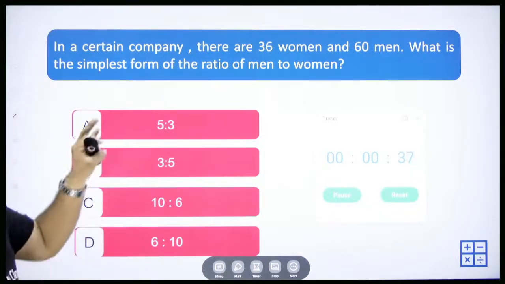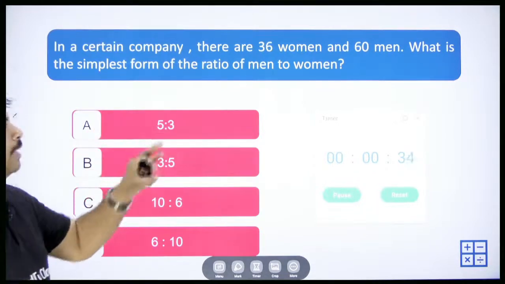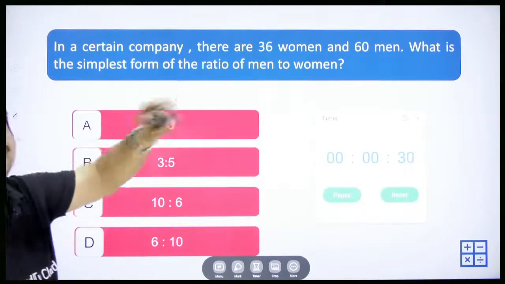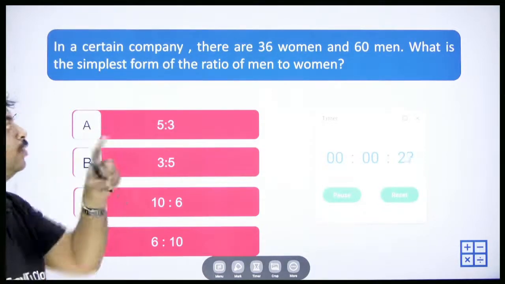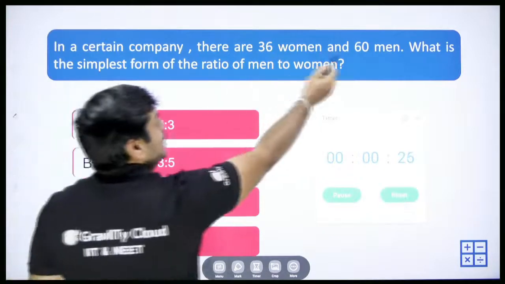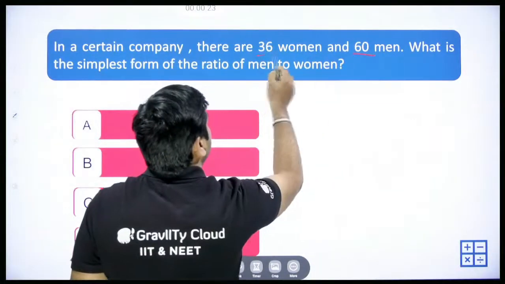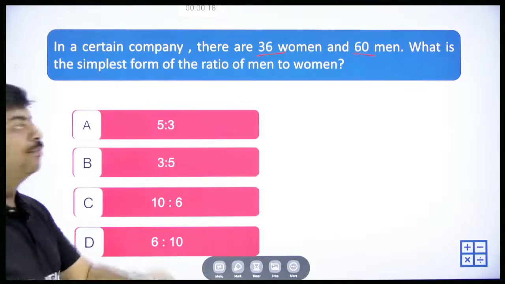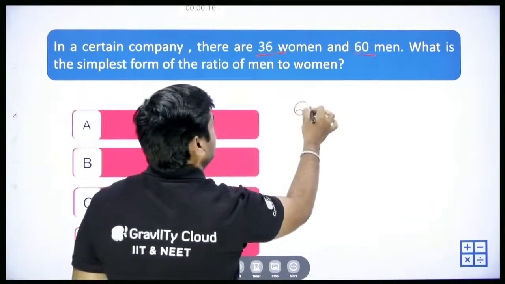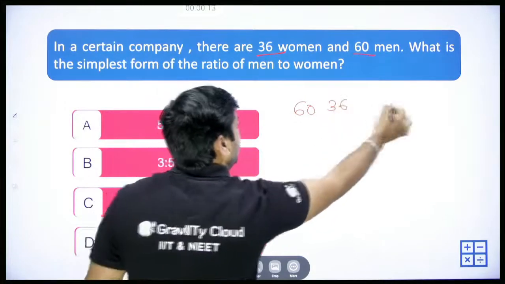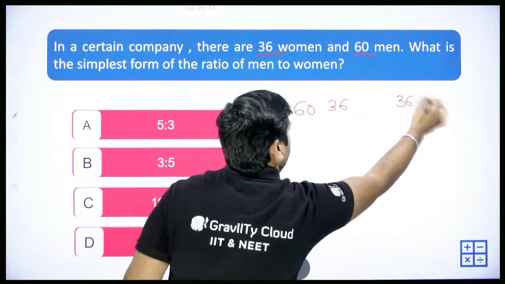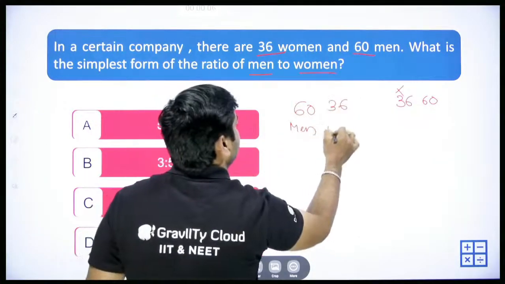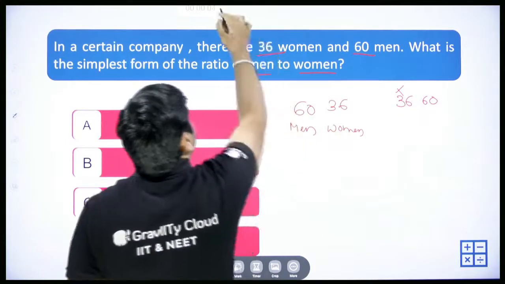In a certain company, there are 36 women and 60 men. So now tell me, ratio of men to women. It's not women to men, it is men to women. So what is men? Men's strength is 60 and women's strength is 36. So please try to solve that quickly. Men and women, it is 60 is to 36. You should not write it as 36 is to 60 because it was given men to women. The ratio is asked about men to women. Right? So now quickly tell me.